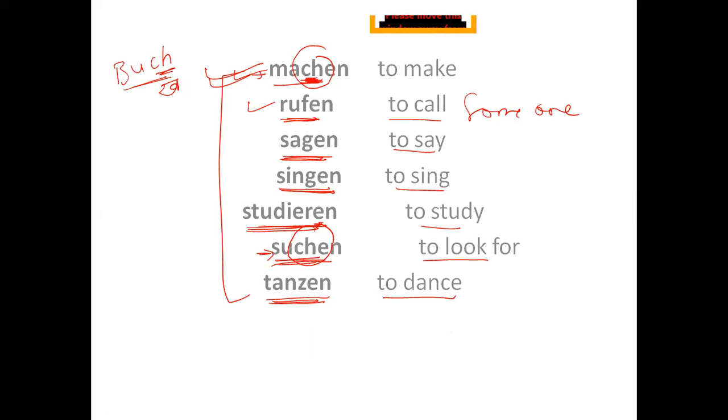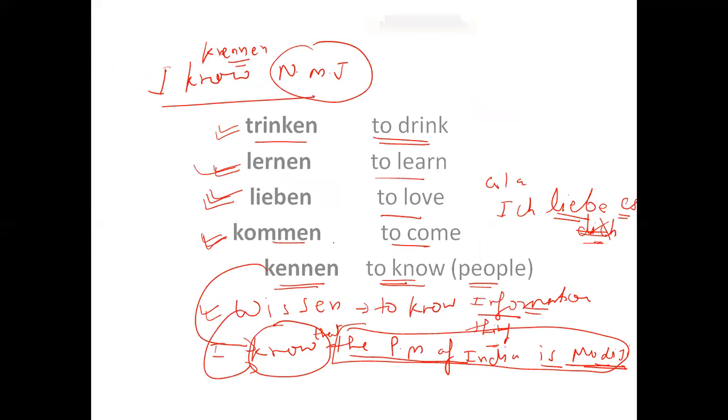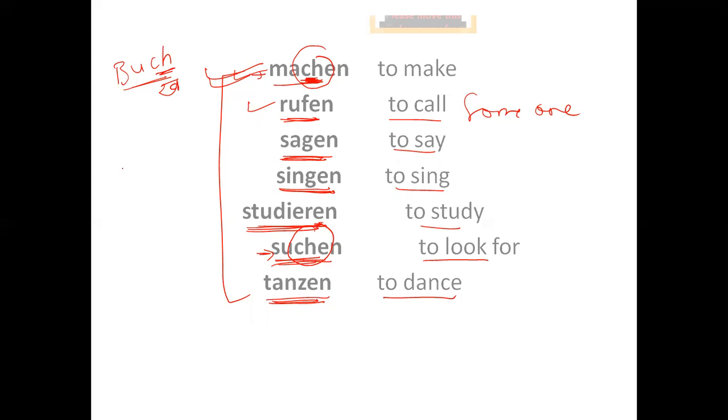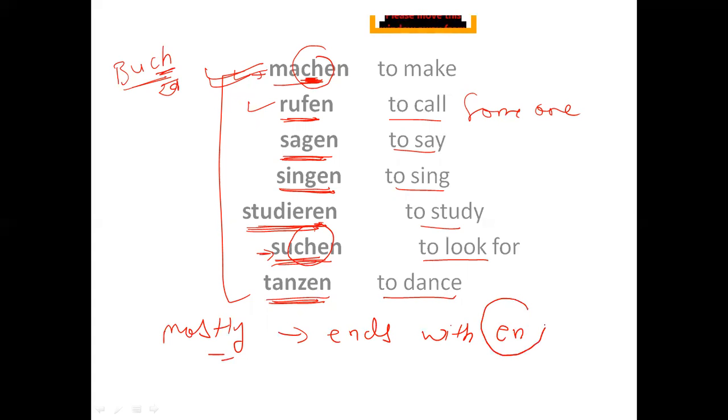So have you noticed something? We have done so many verbs here. Have you noticed something in all the verbs? Is there any similarity between all the verbs? The similarity is that in German almost all the verbs, I won't say all the verbs, but mostly, end with en, right? Like machen ends with en, rufen ends with en,